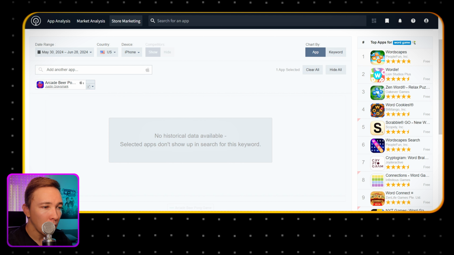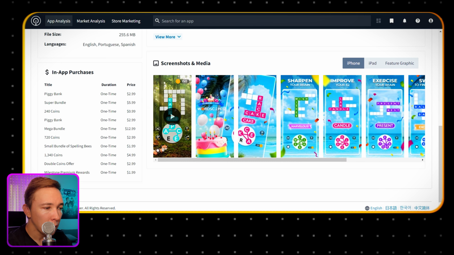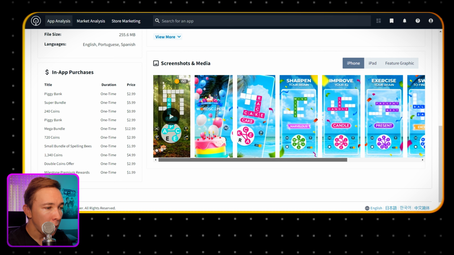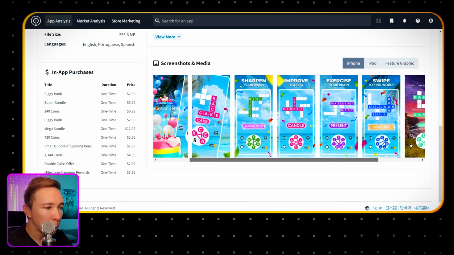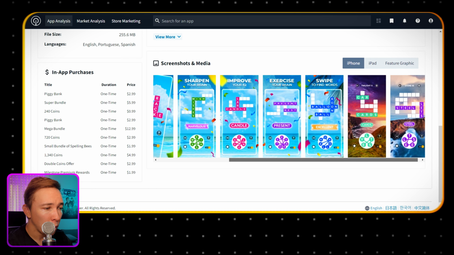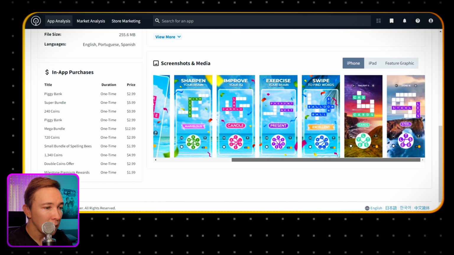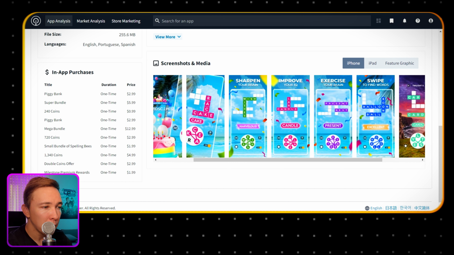And now if you click on the analytics and we go down and check their screenshots, okay, they have an app preview video, which we will talk about in a minute. And then we just have simple screenshots of the actual gameplay. So word games are very common. Most people already know how to play them, so there's no need to show anything too crazy. Just the simple gameplay screen is fine.